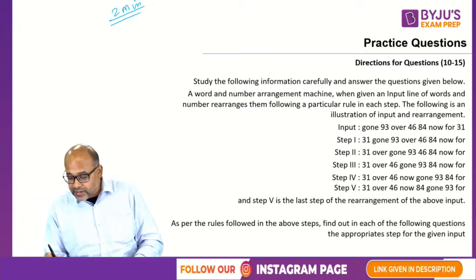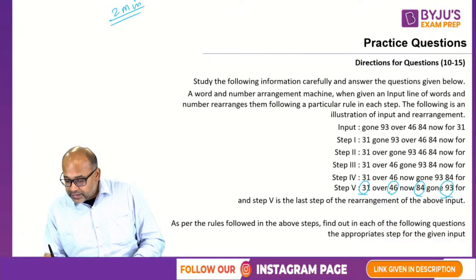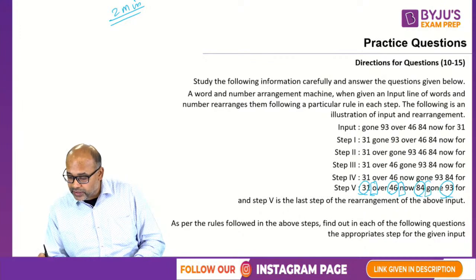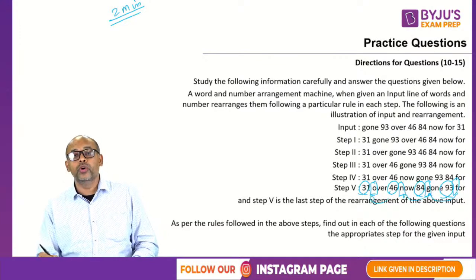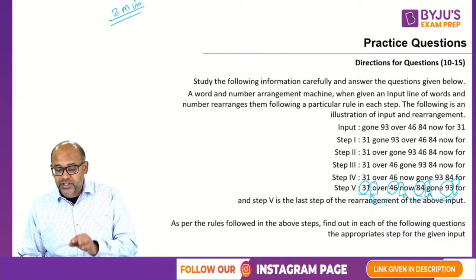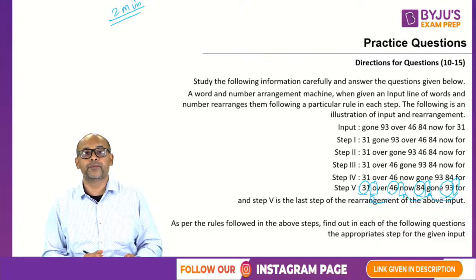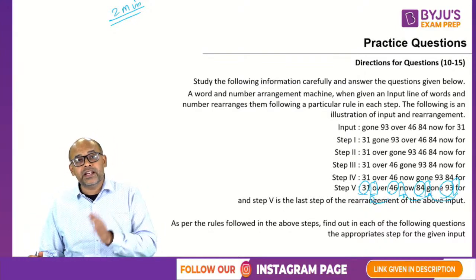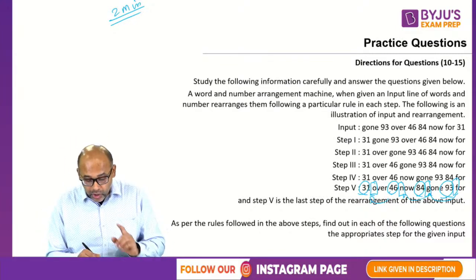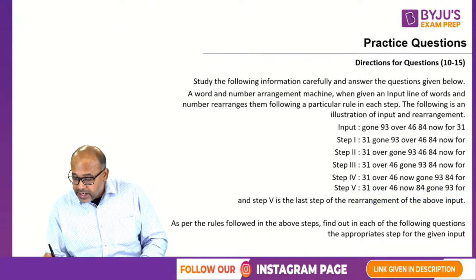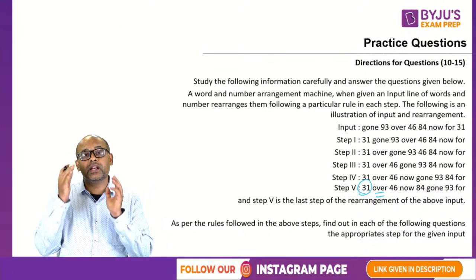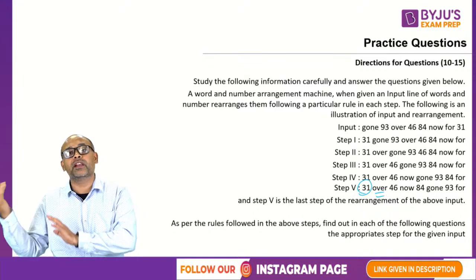Okay. So the logic is the numbers are in ascending order and the letters, here the first letter is taken but in descending order. You can see F, then G, then N, then O. So O, N, G, F are in descending or the other way, reverse is ascending. So letters are in descending order, numbers are in ascending order. Also, look at the arrangement. It is one number, then one letter. One number, one letter. That is the logic.